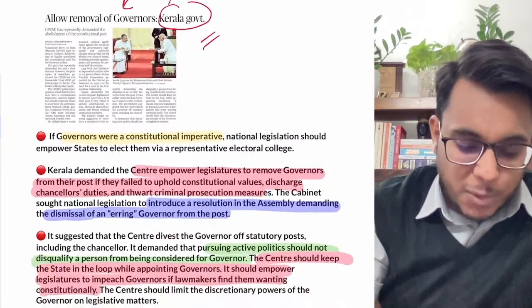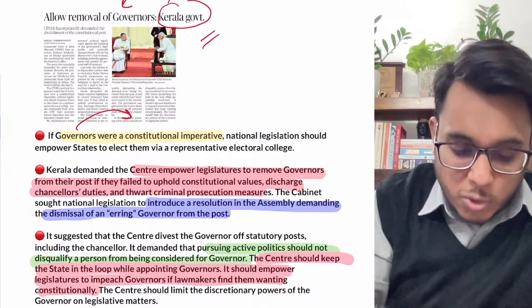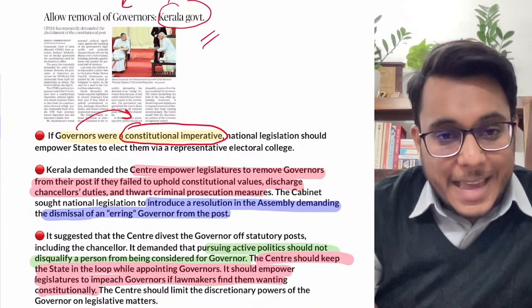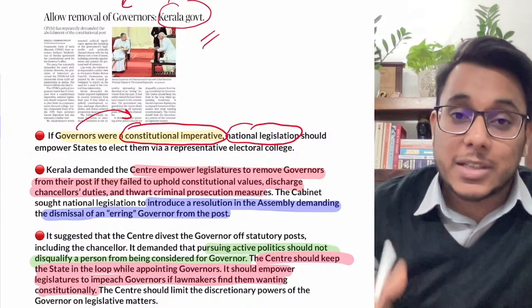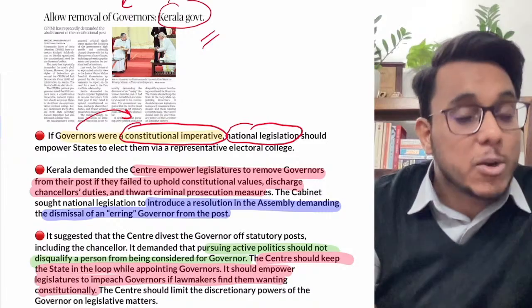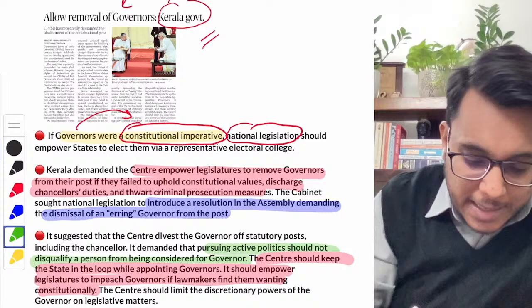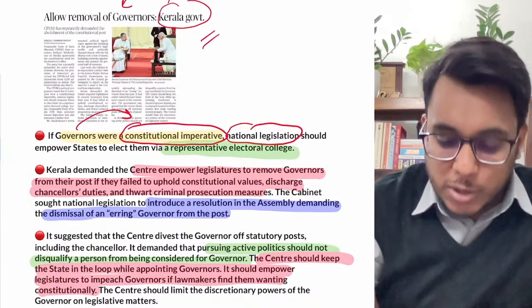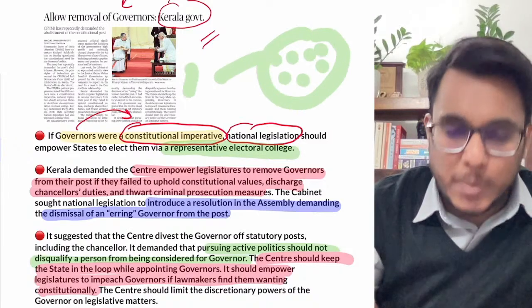They have said that the governor is called a constitutional imperative, and they are holding constitutional positions. Kerala has asked that a national legislation, a law, should be brought by which the governor should not only be appointed by the center, and should not be the agent of the center. Rather, the states need to be given a power to elect the governor via a representative electoral college. So there needs to be an electoral college, and amongst that, one person needs to be elected as governor